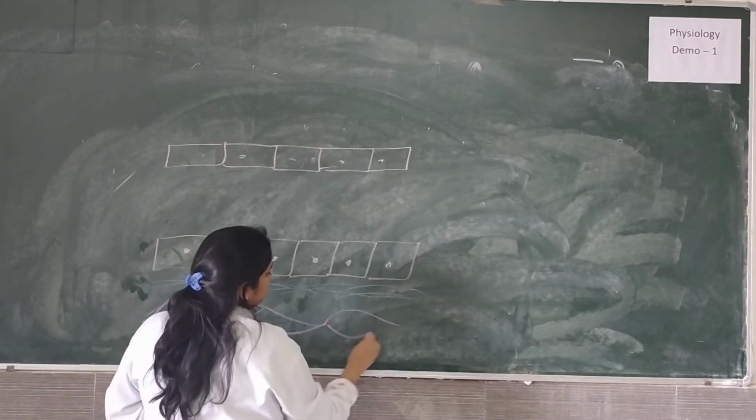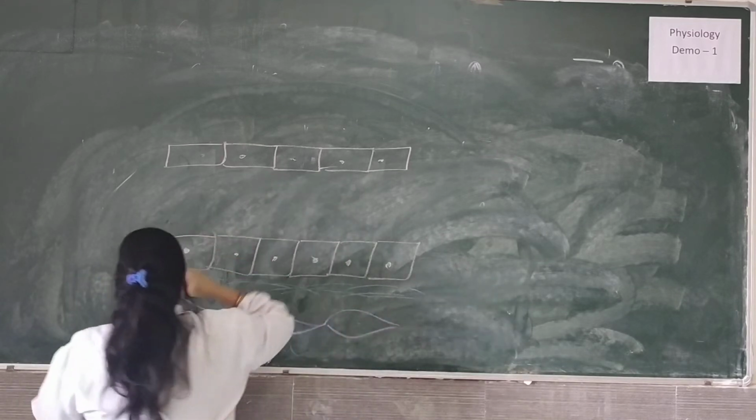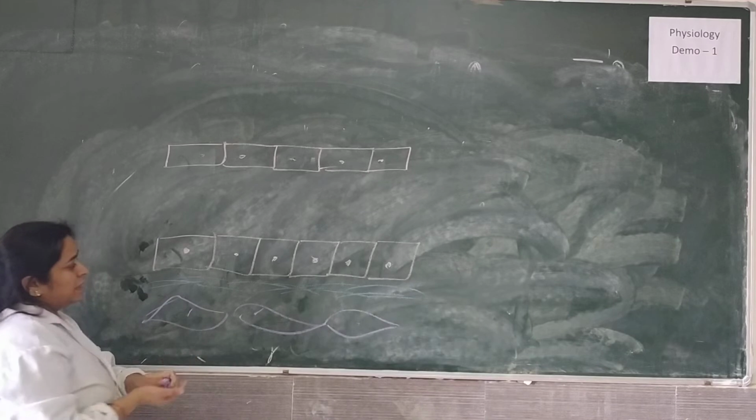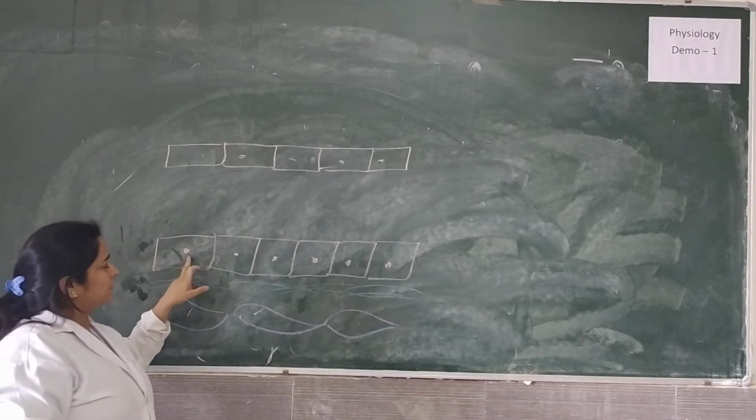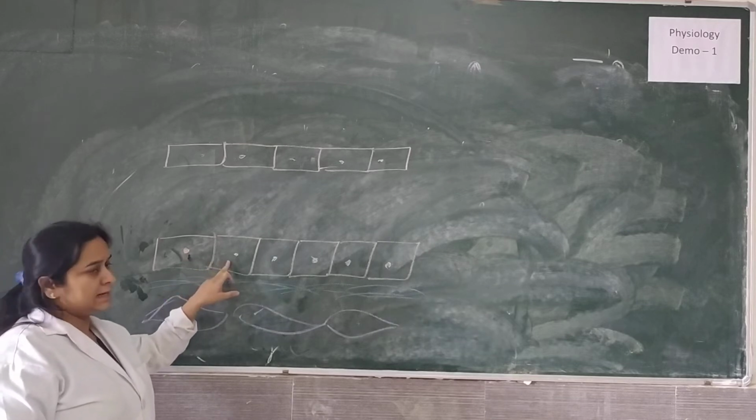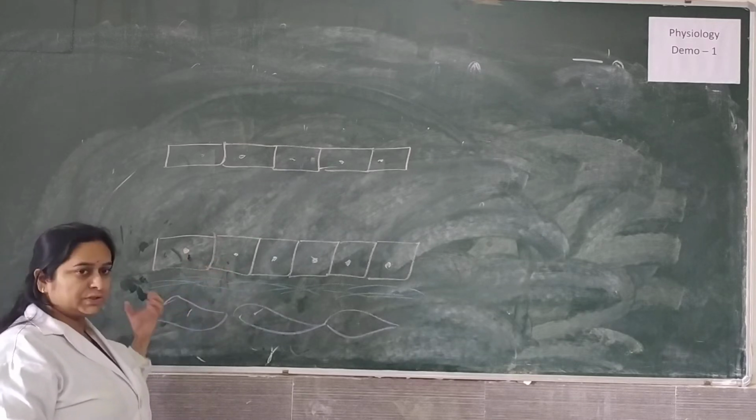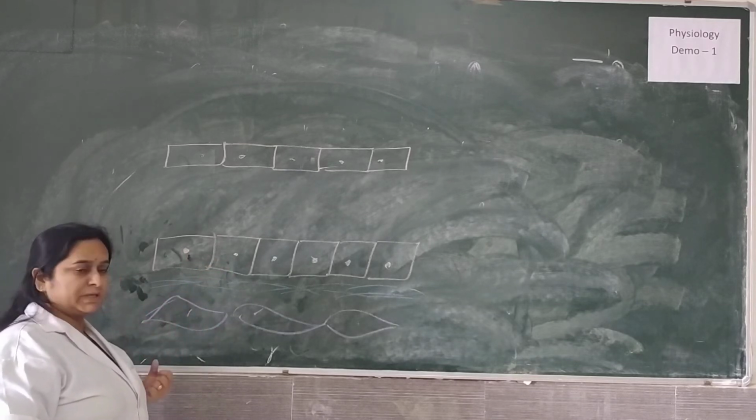I'm just showing one part of the diagram. So vascular endothelial cell layers, then beneath that the connective tissue layer and the smooth muscle cell layer.